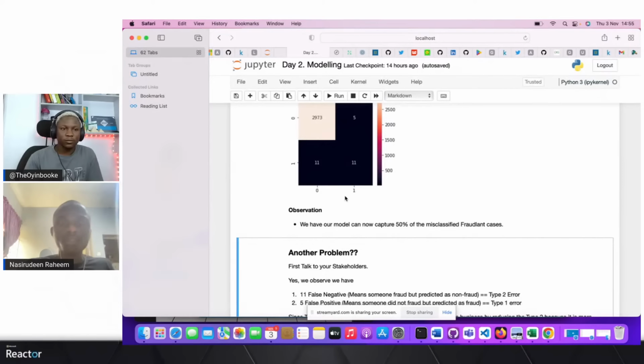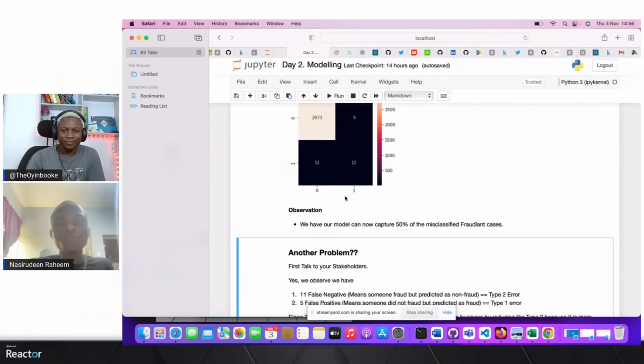And as it's been known, type 1 and type 2 errors are something we should be careful of. Imagine a customer coming, and you are telling a customer who did not commit any fraud, oh, you have done fraud. You are going to lose that customer, and when you lose a customer, you are already losing money. And with type 2 error, people who are trying to commit fraud, you are giving them the chance to scale the system by telling them there's no fraudulent case. So we should be careful about type 2 error.